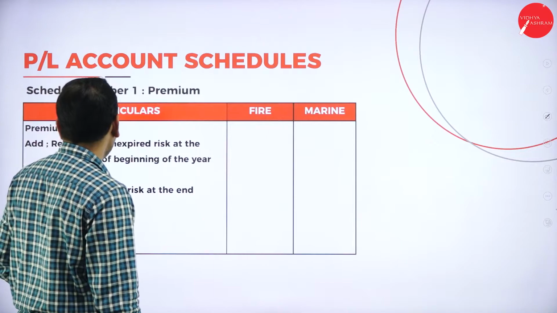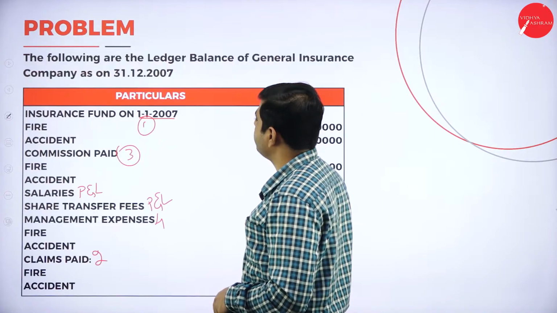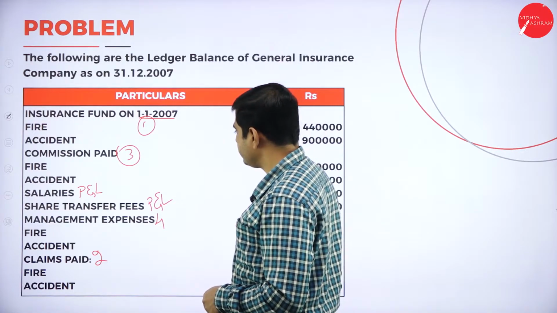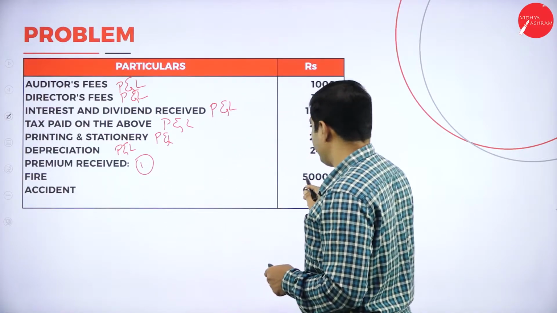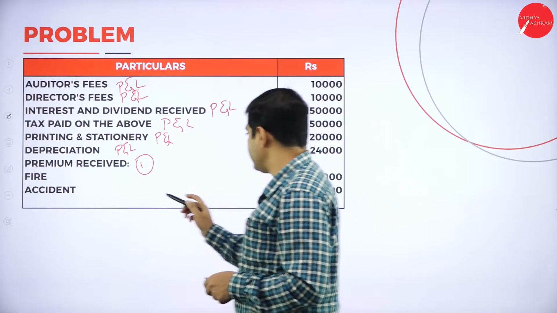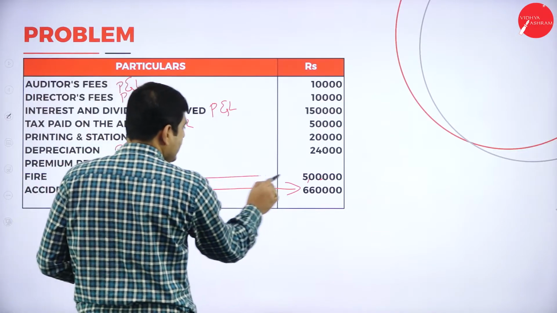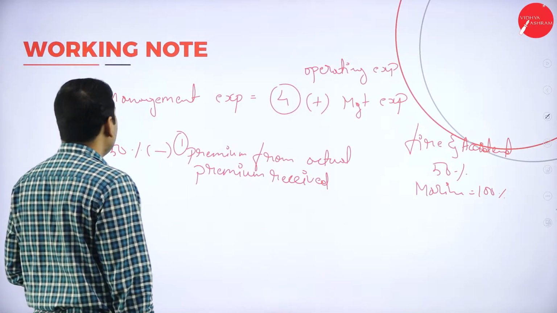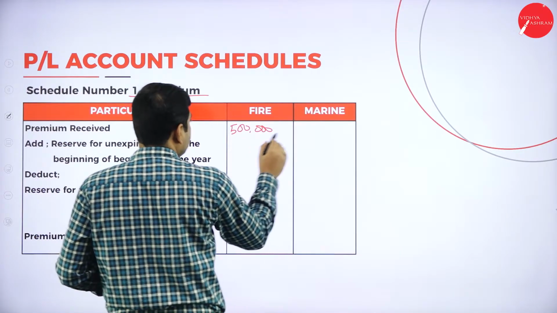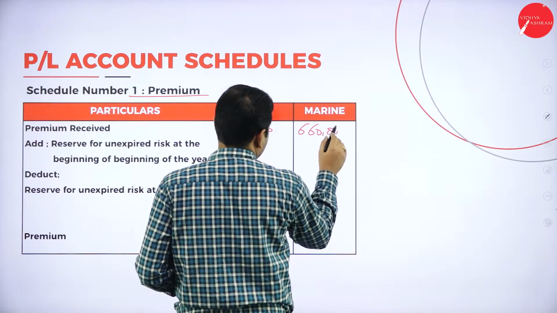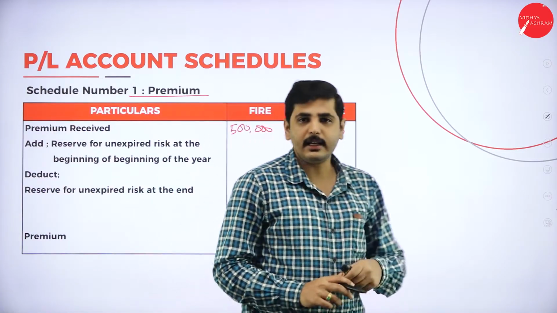Now let's go to the problem. Schedule number 1, premium. What is the actual premium received? Premium received in case of fire is 5 lakh, and in case of accident it is 6,60,000. So show it here: fire 5 lakh, accident 6,60,000. Next one, add reserve for unexpired risk at the beginning of the year.